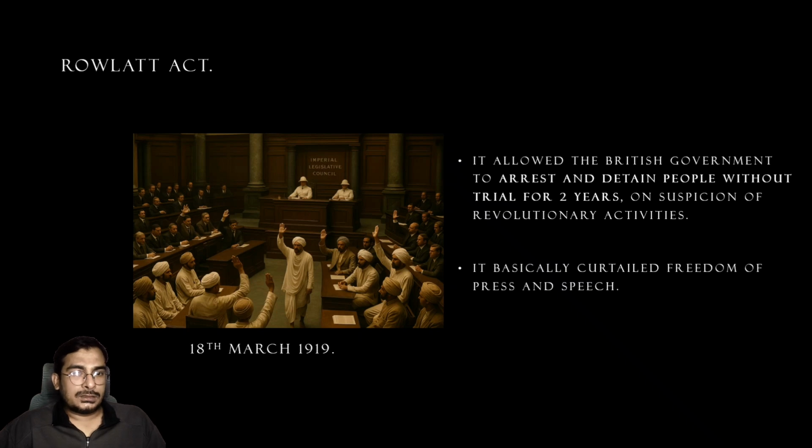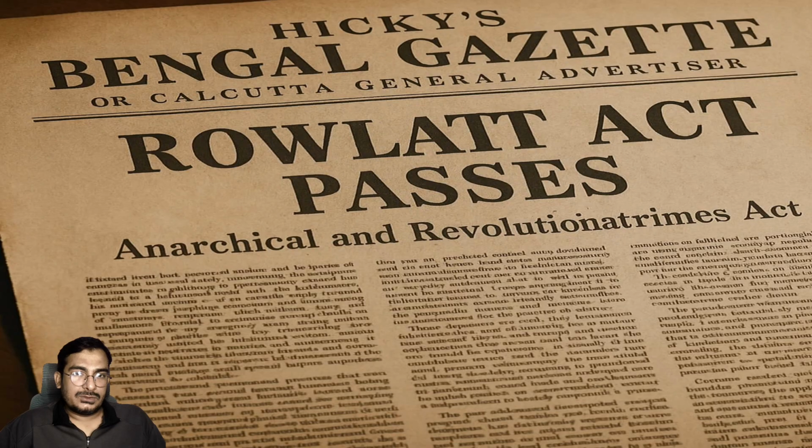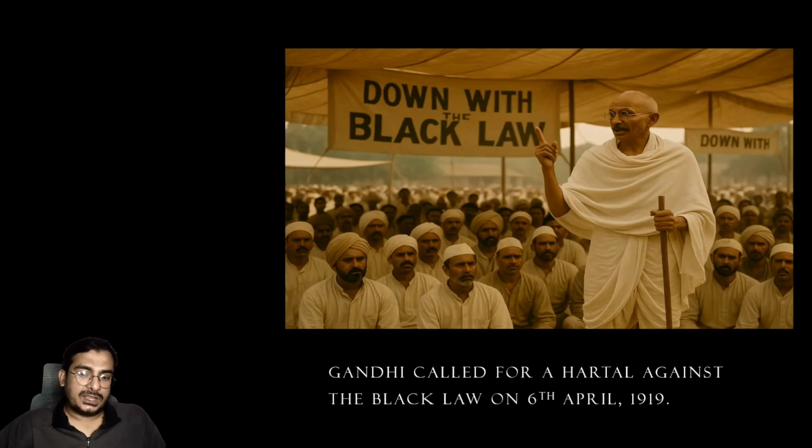This was like creating fear in their minds. Now, this act was actually called the Anarchical and Revolutionary Crimes Act 1919, but because it was passed by Sidney Rowlatt, it was called the Rowlatt Act. Now, after this act was passed, Gandhi called for a hartal against this black law on 6th April 1919.